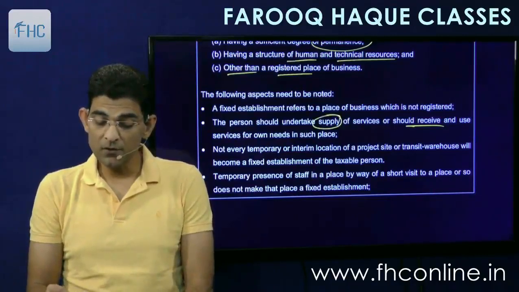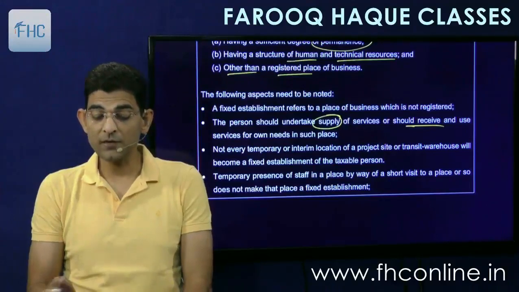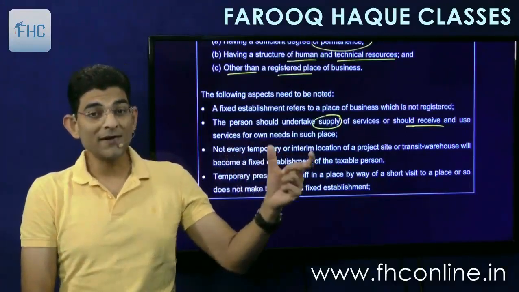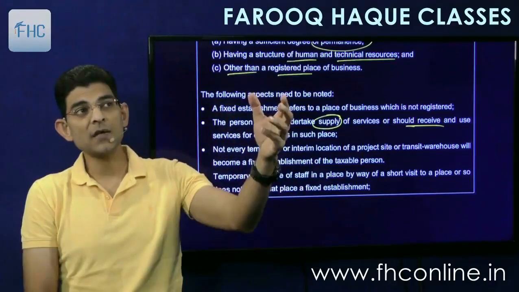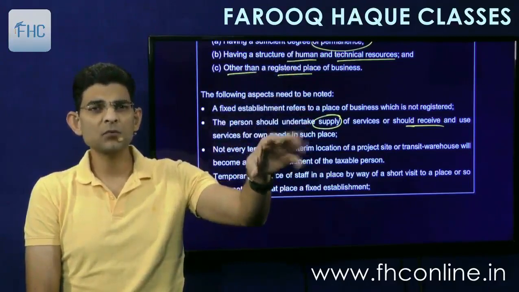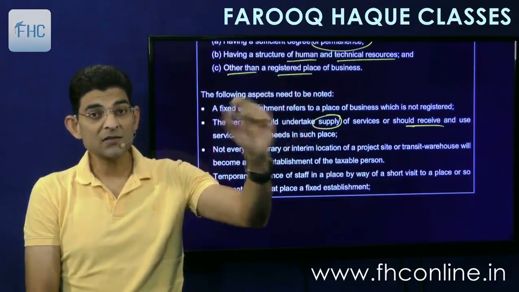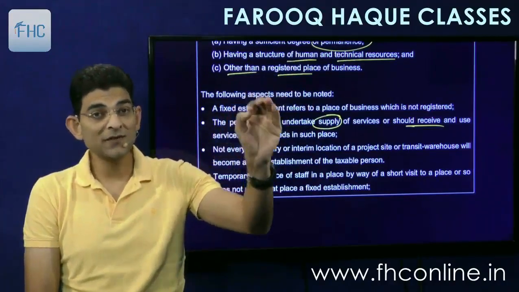Not every temporary or interim location of a project site or transit warehouse will become a fixed establishment of the taxable person. Anything which is temporary in nature or interim in nature, like I want to do a class in Assam, so I go there, take a place on rent, set up a small office for 1 week and then shut it down. So I cannot say that that is a fixed place because it's a temporary thing. It is for the time being.